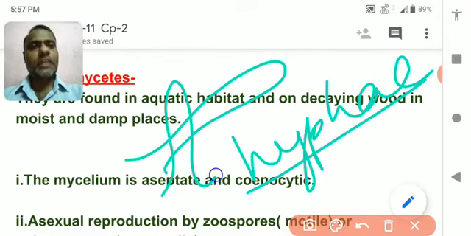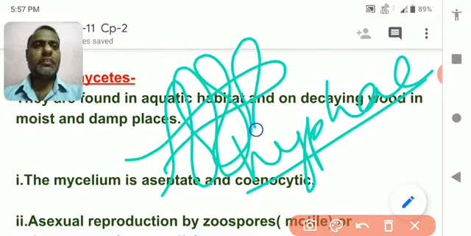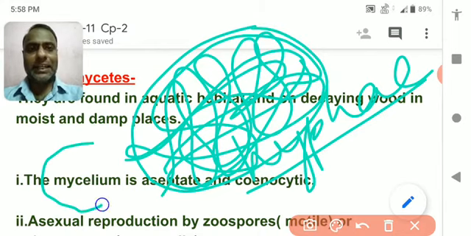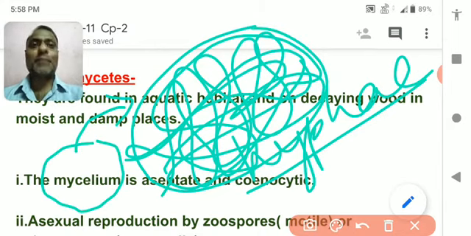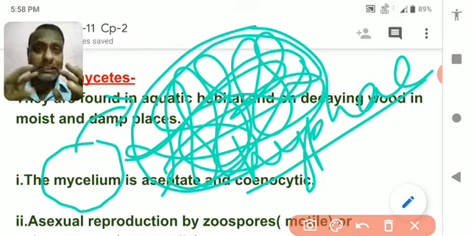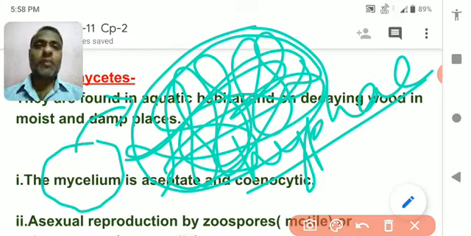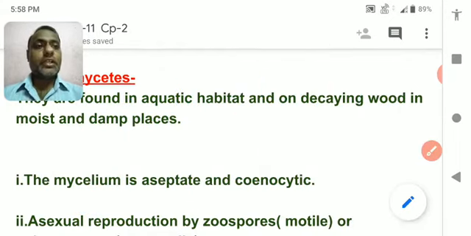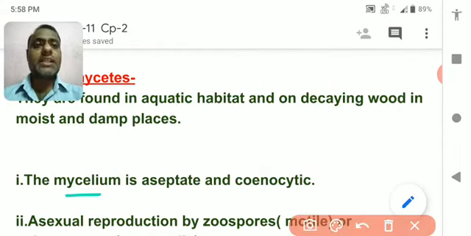If lots of hair-like projections are present over there, means there is a cluster of hyphae, then this is called mycelium. Mycelium you can say is a cluster of hyphae. Plural form of hypha is hyphae. Understood? Now, so mycelium is aseptate.